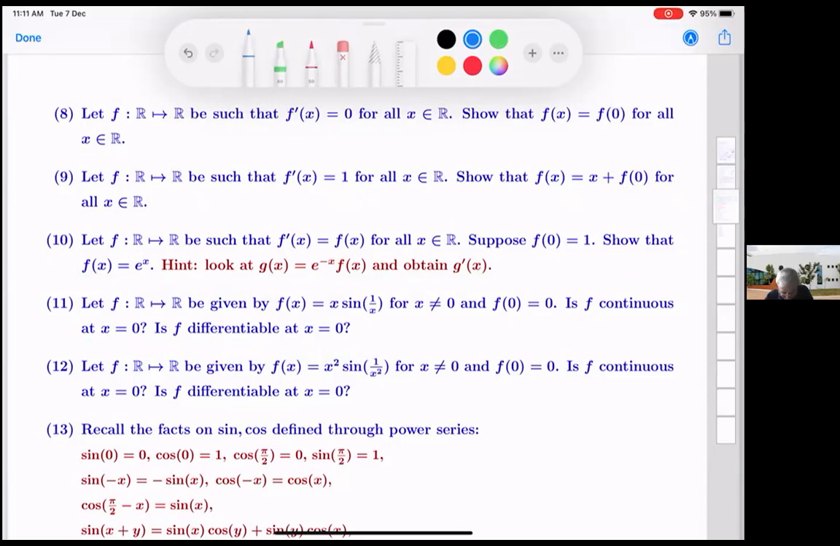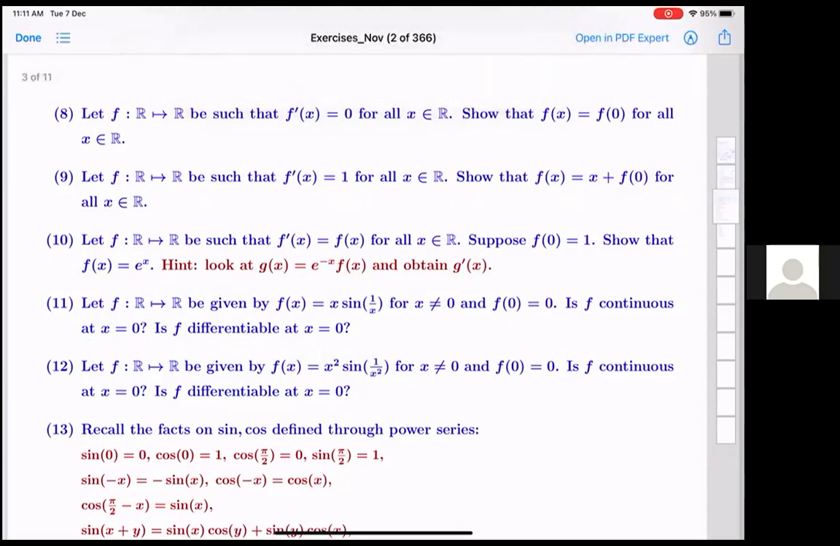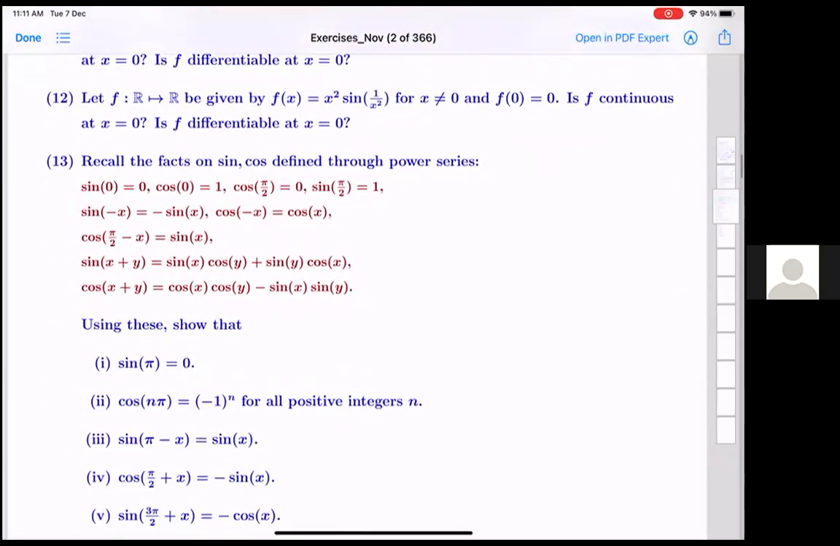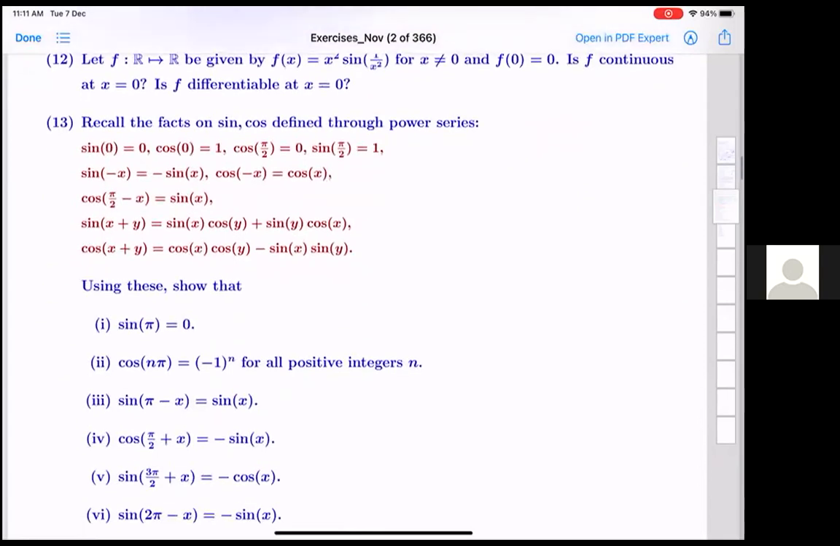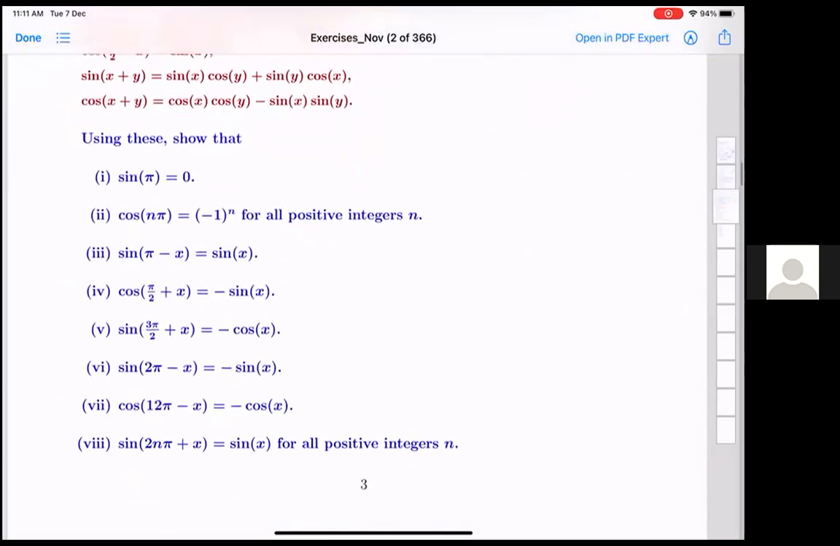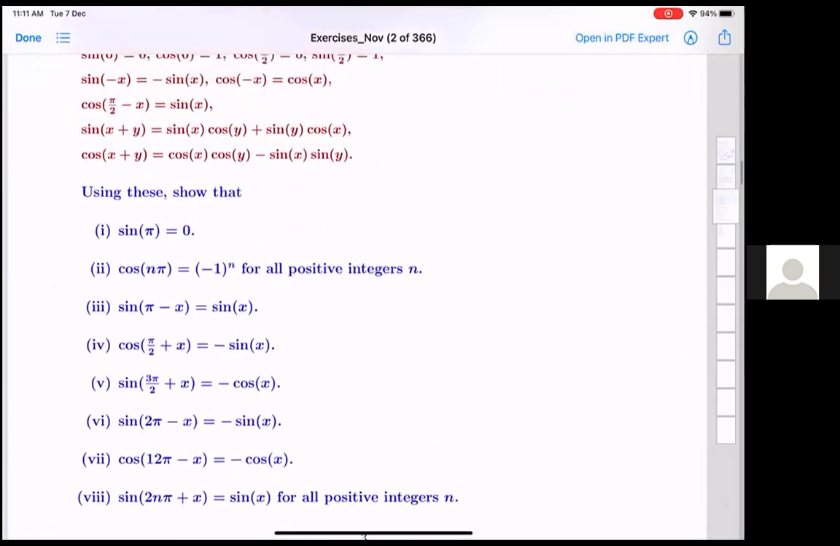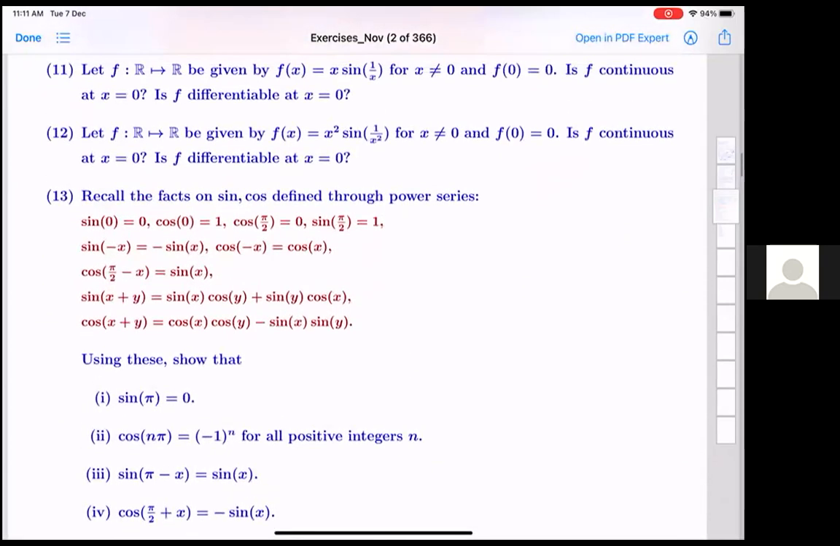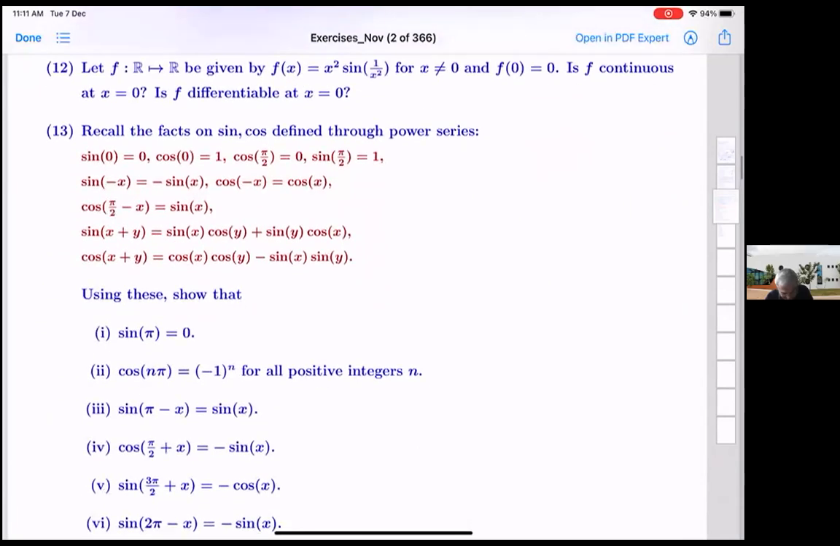Yeah, some question? This 13, effectively we have done even the other parts in class, but I want you to be able to write them carefully.